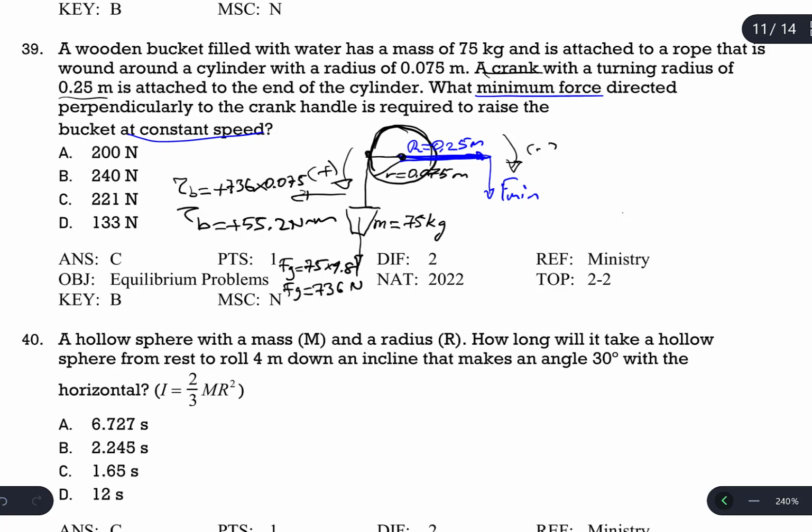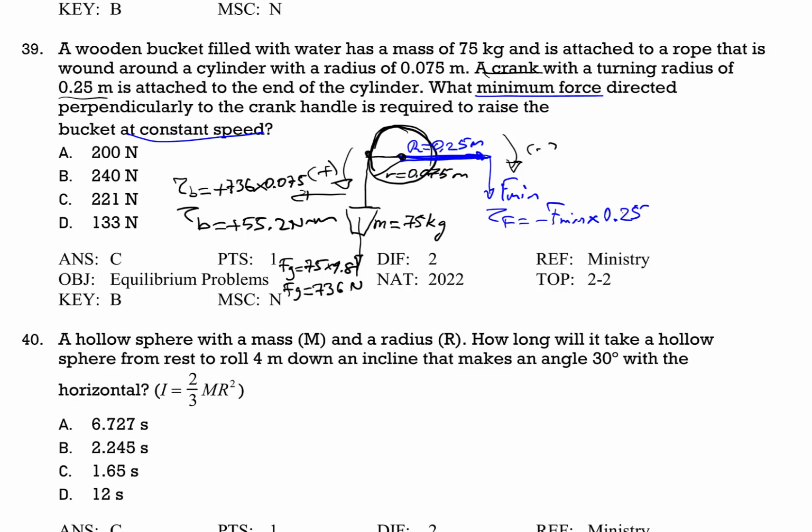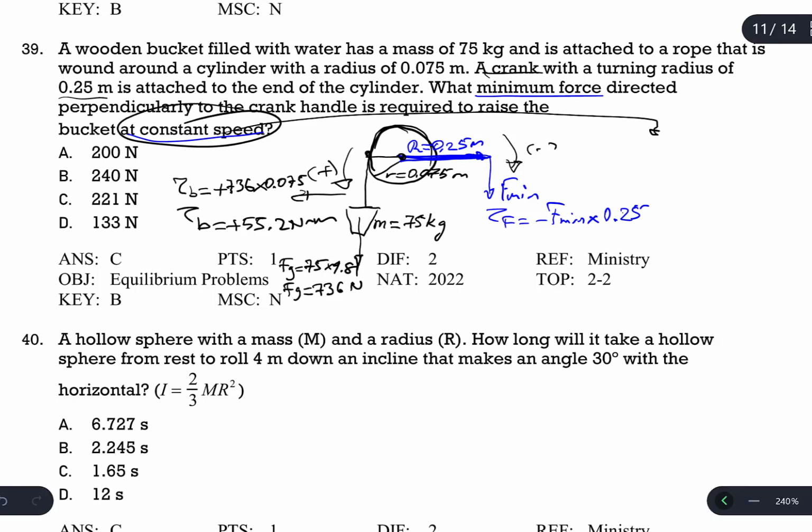And this F minimum produces a torque too, but the torque produced by this F is going to be negative. It's called a clockwise rotation. It's F minimum multiplied by the distance from the axis of rotation, the radius of the crank handle, 0.25. Because it's at constant speed, net torque must be equal to 0. The torque by the bucket plus the torque by the force on the cylinder must be equal to 0.